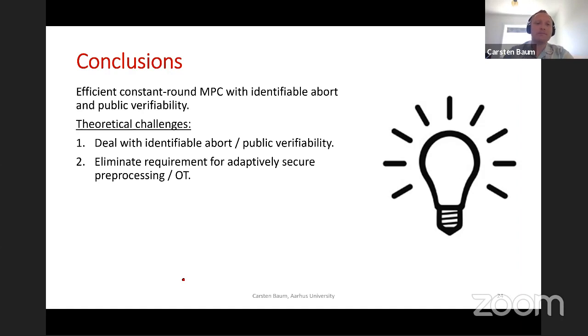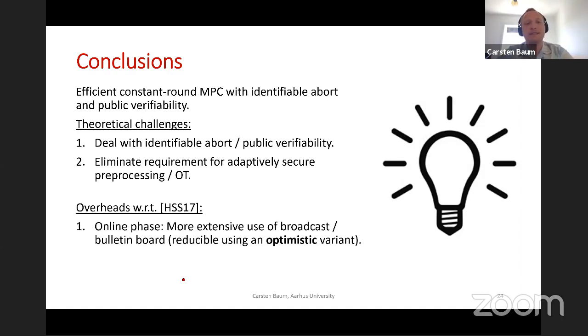Our overhead over the existing HSS17 paper is that in the online phase we need a bit more broadcast, but even that we can optimize away using an optimistic approach where the parties first optimistically run the protocol, and only if they sense that something goes wrong do they make use of the expensive broadcast. In the offline phase, we have to add homomorphic commitments, and we explain in our paper in detail how much overhead you get from that.